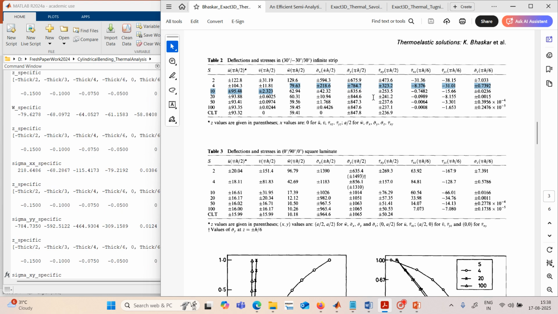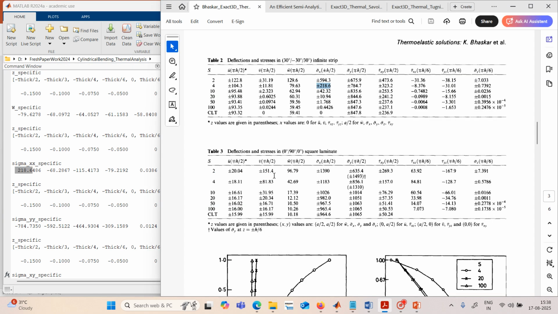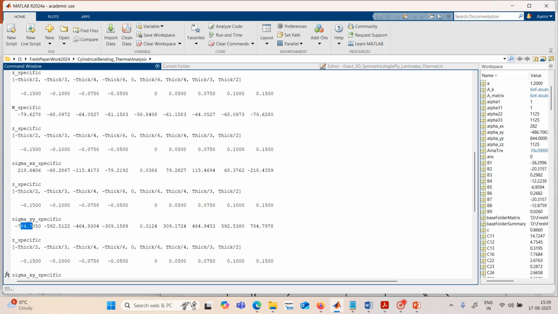Then we have sigma x at plus minus h by 2, top and bottom, which is 218.6. Then sigma y at plus minus h by 2 is 784.7.